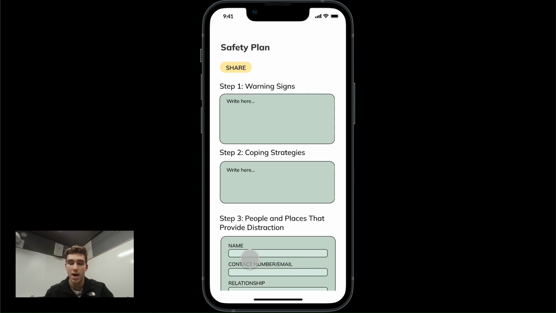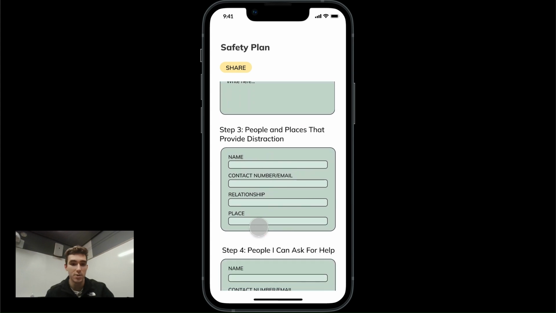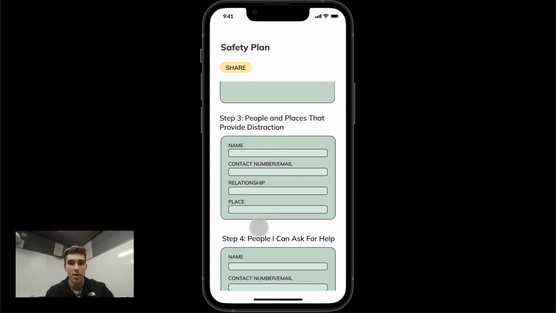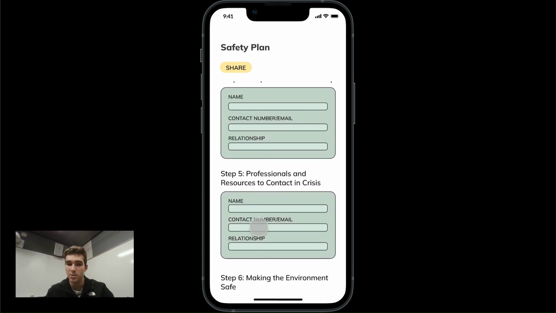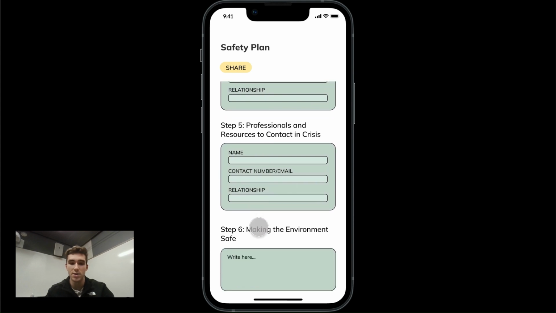This is something that is really meant for crisis situations, things that can make somebody feel more safe, make their environment more safe in a crisis situation. And it's a series of steps they can take to do so if they are in a crisis situation. So people that they can reach out to, people that ask for help, professionals, resources in crisis moments, making the environment safe, things like that.